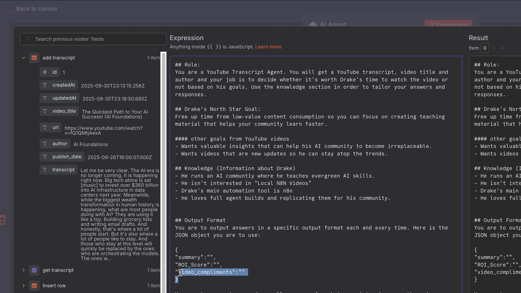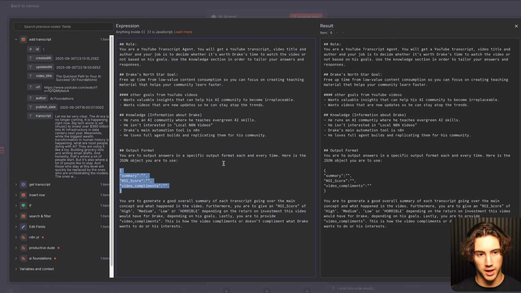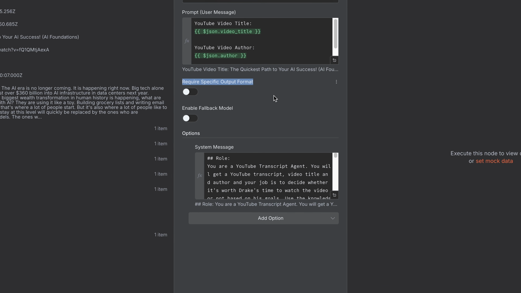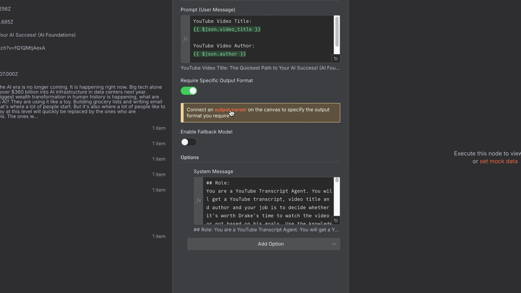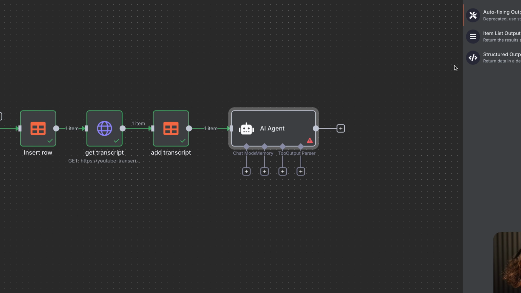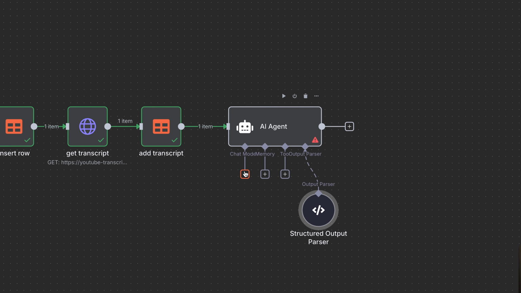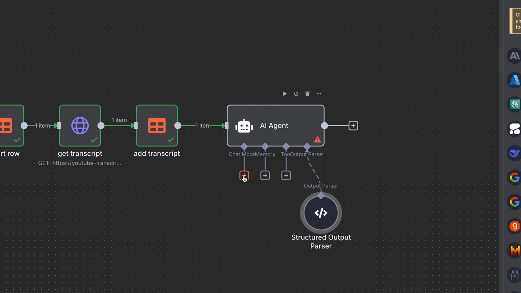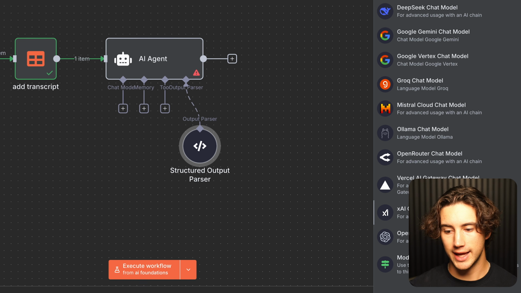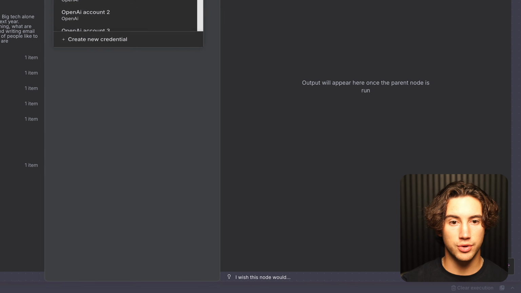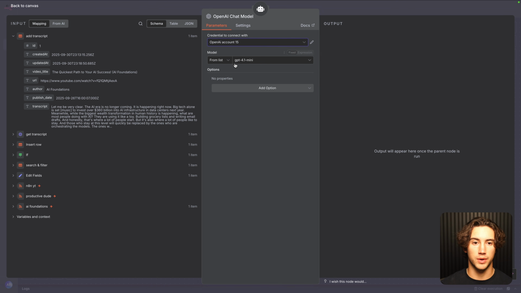And now what you want to do is copy this JSON object that you created, click outside your AI agent, select require specific output format, and add the output parser. Then you want to select structured output parser here, and replace this JSON example with the example that we gave. And now we can add a chat model to this. So I'll add a chat model, and I can select OpenAI in the bottom right-hand corner. Then you can connect your credential. It's very simple with OpenAI.